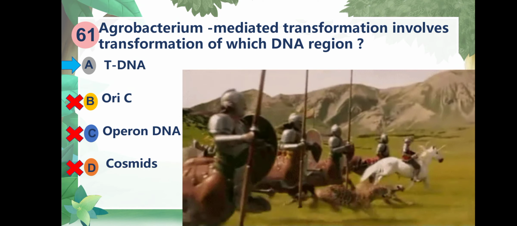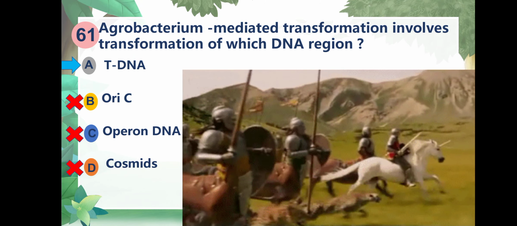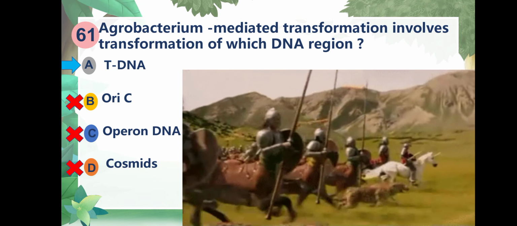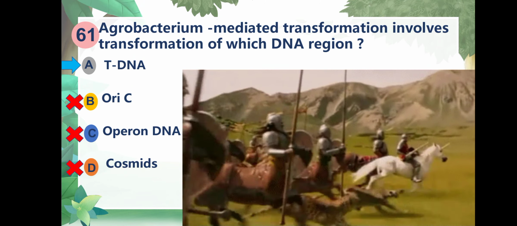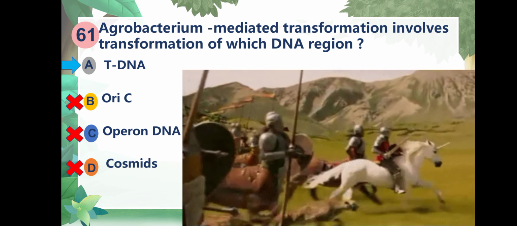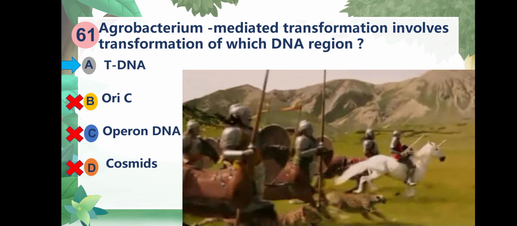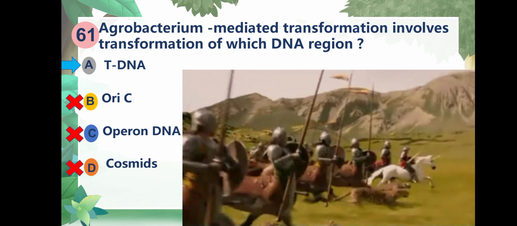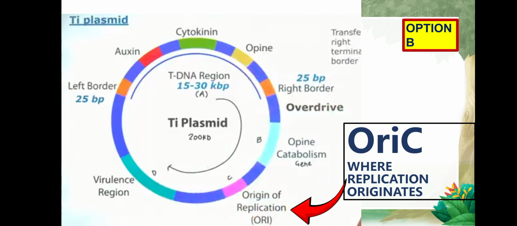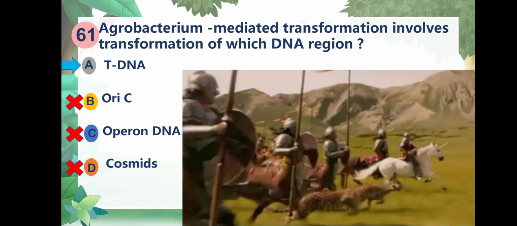So we come upon what the question was. The question was: agrobacterium mediated transformation involves transfer of which DNA region? Now you have seen that the tDNA is being transported from the agrobacterium to the plant cell. Option B was Ori C. Ori C is nothing but the origin of replication in the Ti plasmid, so the origin of replication is not being transported.